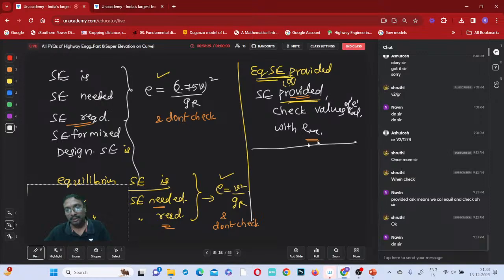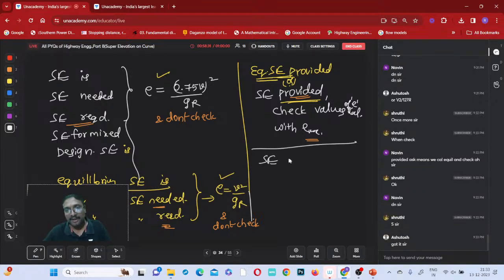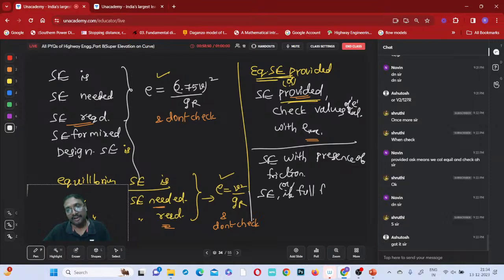Now superelevation with presence of friction, or superelevation if full friction is developed, like that they will mention.